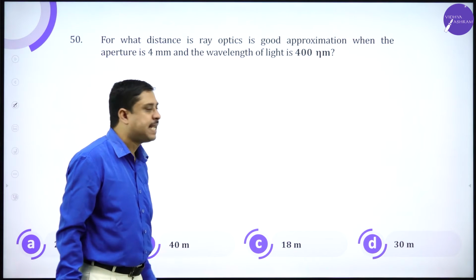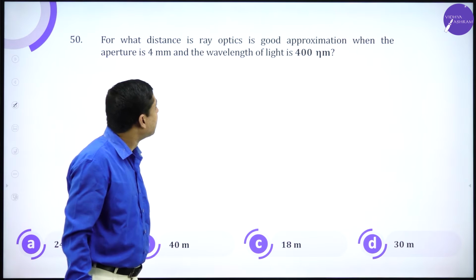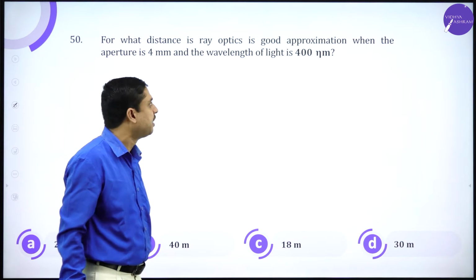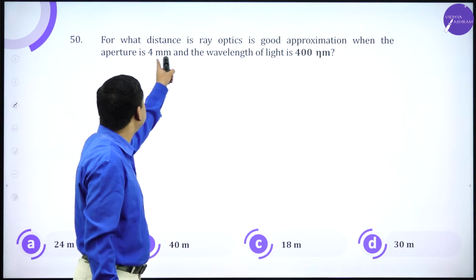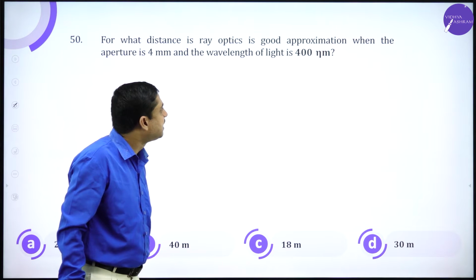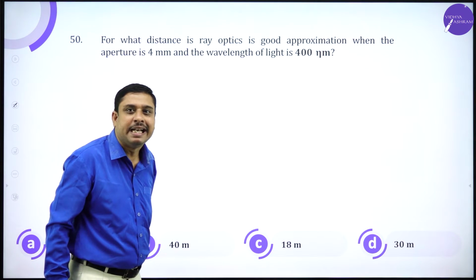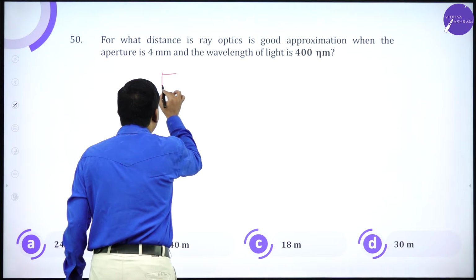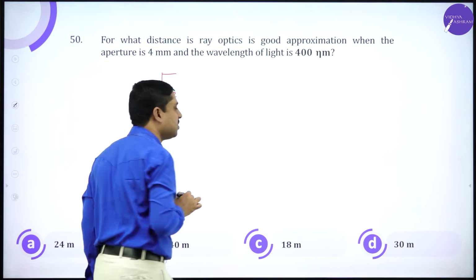For what distance is ray optics a good approximation when the aperture is 4 millimeters and the wavelength is 400 nanometer? That distance is called Fresnel's distance.